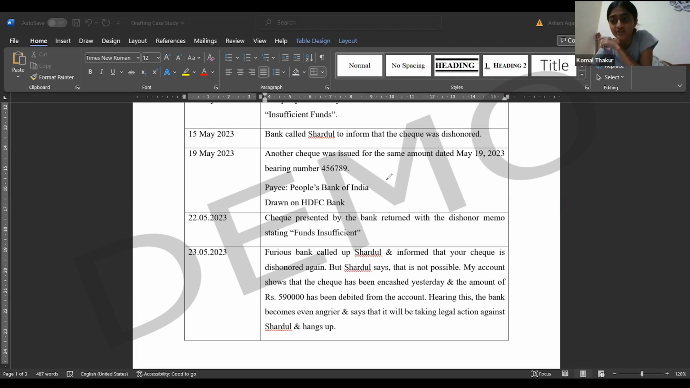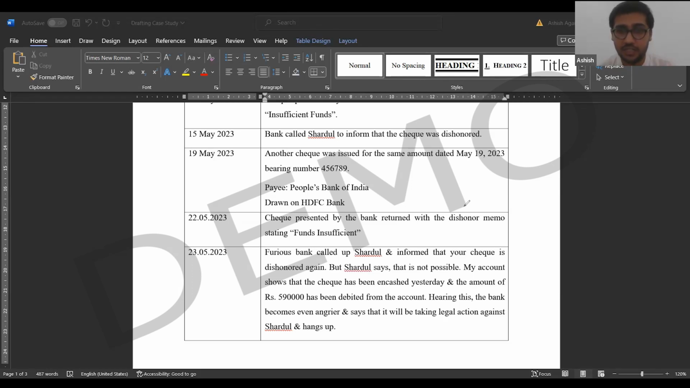Just a question. In the last line, it's been said that hearing this, the bank becomes even angrier and says that it will be taking legal action against Shardul. So we can say that it's not a case of fraud, and maybe some other technical issues by the bank of HDFC maybe. So what you are saying is basically defenses, what defenses we can take. That depends on the facts, but yes, you can obviously.